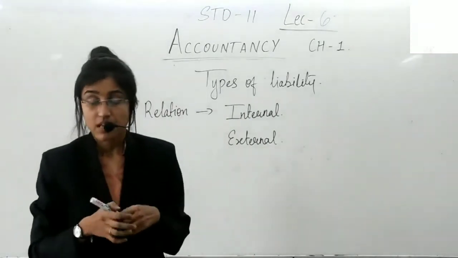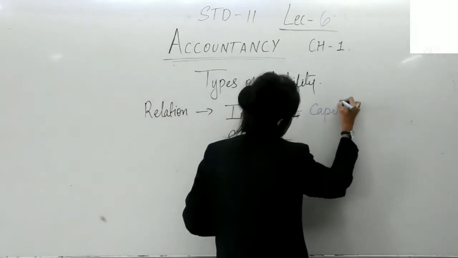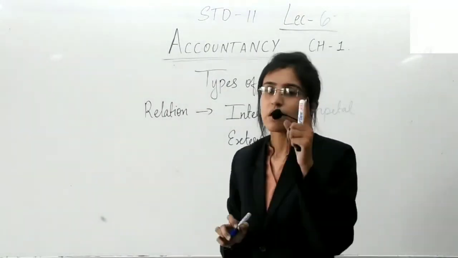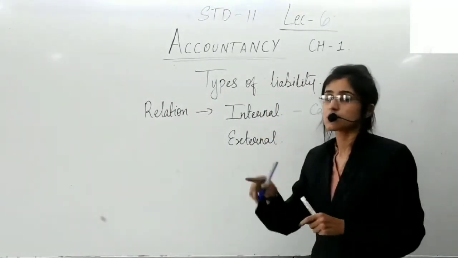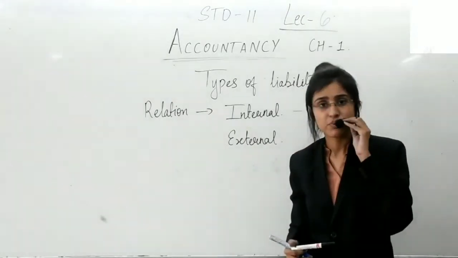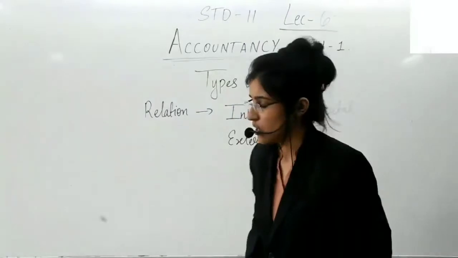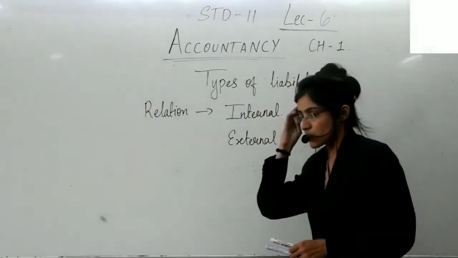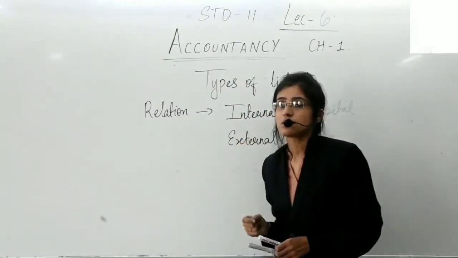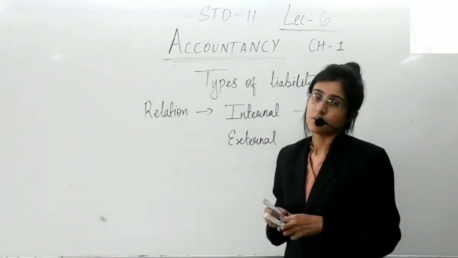All right, capital is an internal liability. You'll say how? Capital is provided by the owner to the business. So it is the liability of business towards the owner. Owner who is already a part of business actually. It is the business of owner itself. So the liability of business towards the owner is an internal liability, and capital is considered to be an internal liability. All the other liabilities are external liabilities.